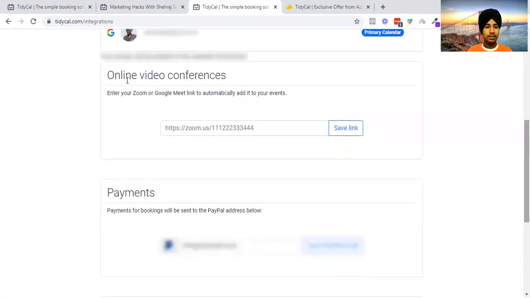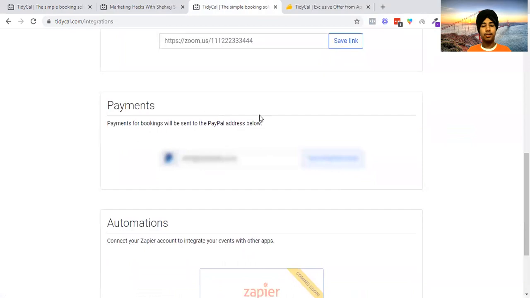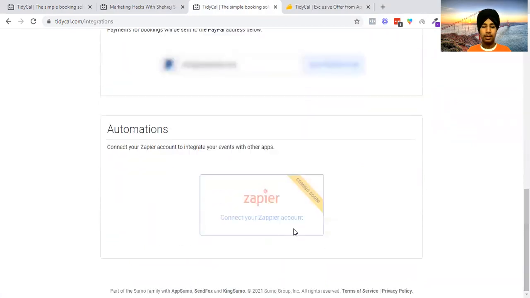And if I go next, I have online video conferencing. As I said, for automatic event creation, you need to go ahead and paste your personal profile URL, since they do not have any direct integration. You can enter your PayPal email over here for collecting payments. And they also have an upcoming Zapier integration.